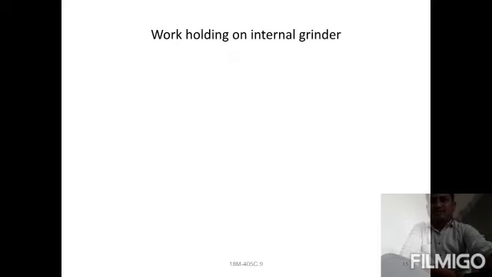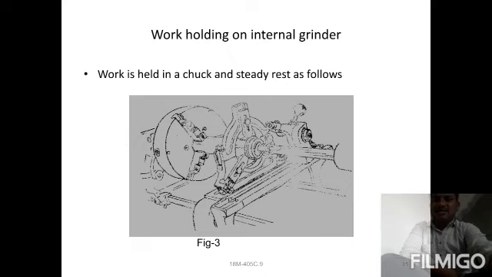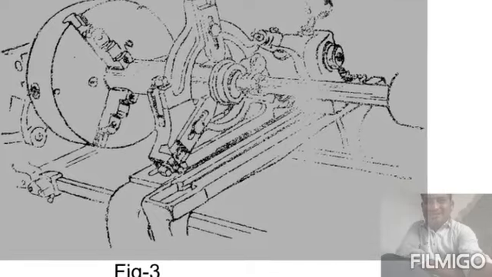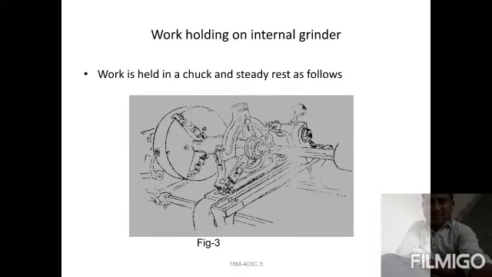You can check here the work holding device for internal cylindrical grinding also. Work chuck and steady rest. In between you can observe one more chuck provided, and inside the chuck a work rest, which we can also call a steady rest, is provided to support the workpiece, the entire workpiece. Steady rests are used to support long bars while placing them in the running process. These are the work holding device methods.